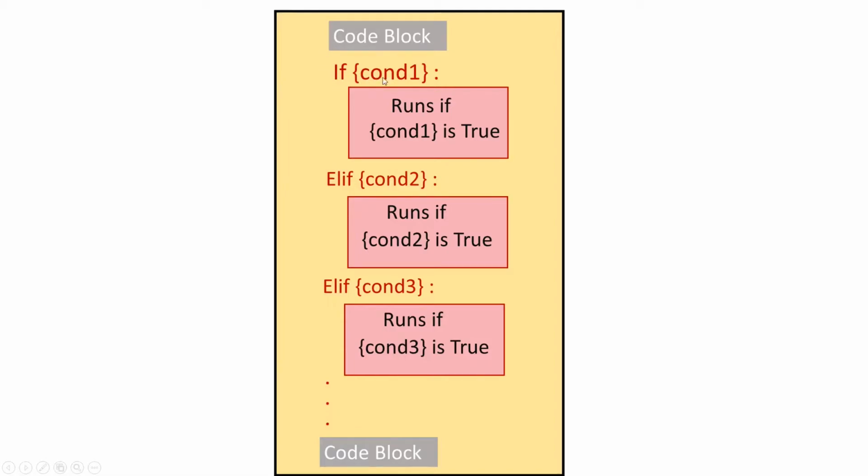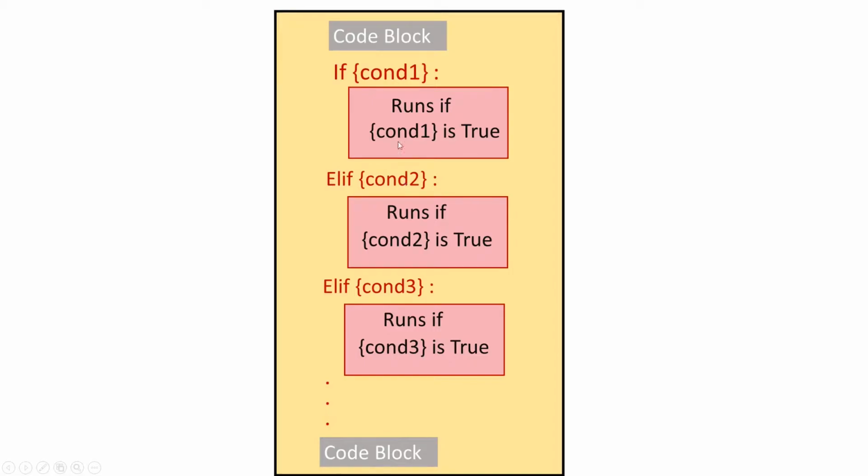Now when this runs, how will it run? First it will check the first condition. If the first condition is true, this piece of code will run, and as this condition became true, the rest of the conditions below it will not run. Immediately it will come out and run the code block after the if statement. Suppose condition 1 is not true, it will go and check condition 2.